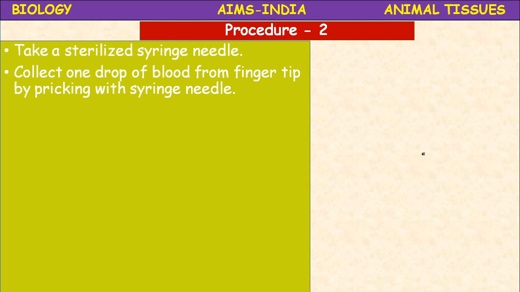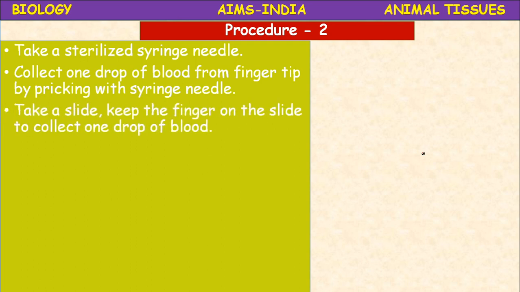So collect 1 drop of blood from the fingertip, especially the third finger or the ring finger you have to select, so that it will be convenient. Okay, collect 1 drop of blood from the fingertip by pricking with a syringe needle, and now take a slide.